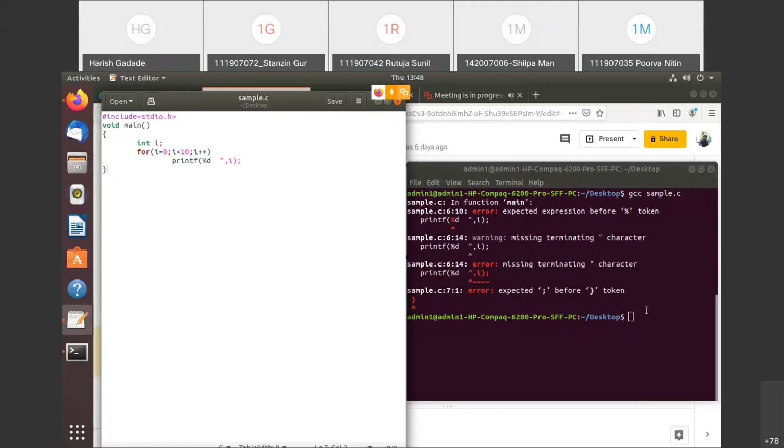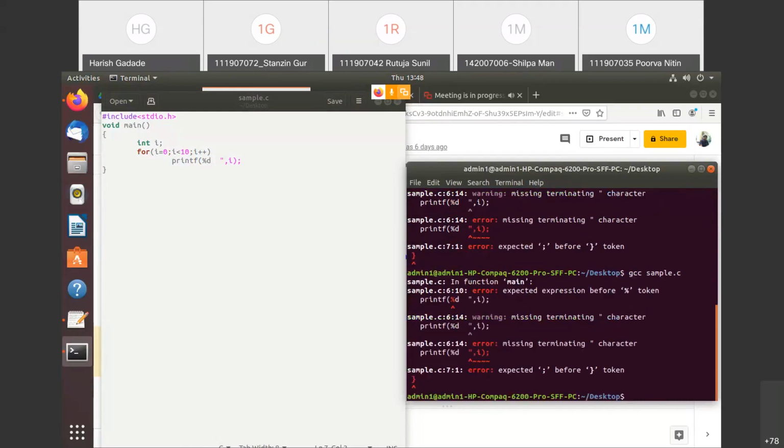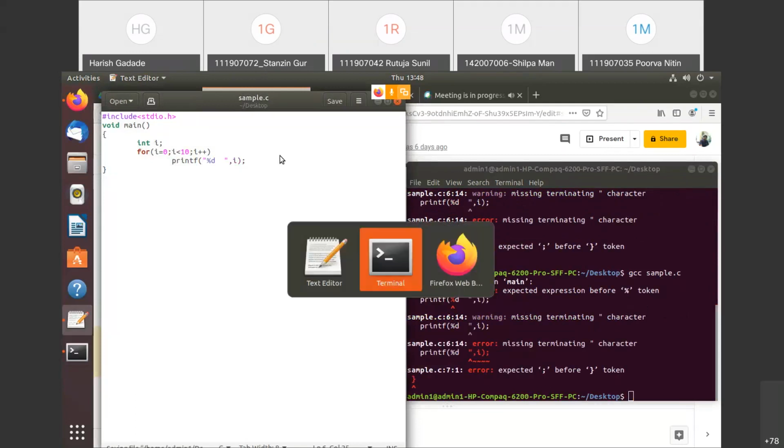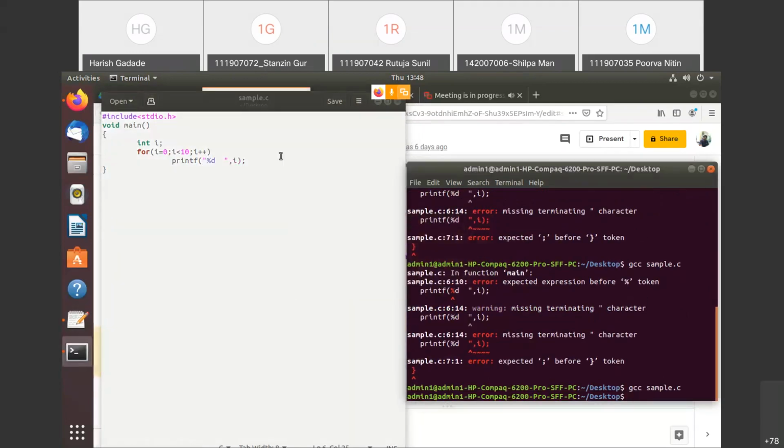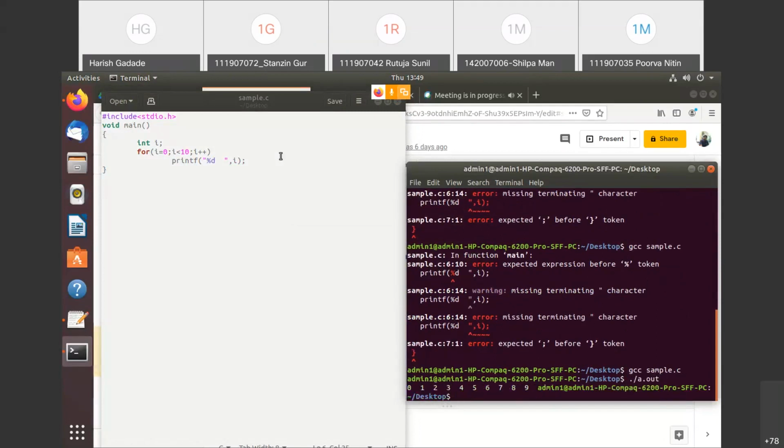Okay, so it is saying put something. Still I'll check it. Why? Oh, sorry, here I forgot that double quote. Okay, so now it will run, and if I run this, you can see here 0 to 9 has been printed here.